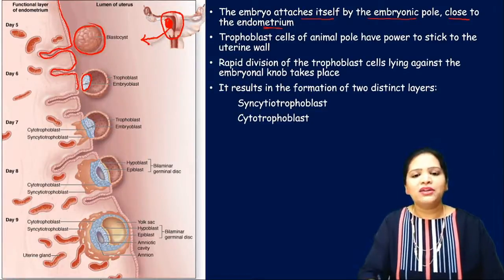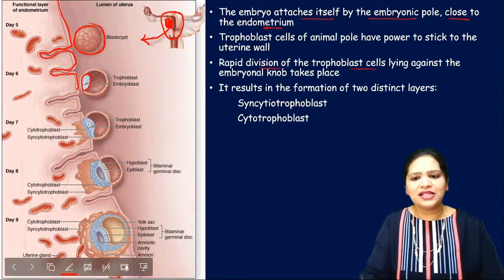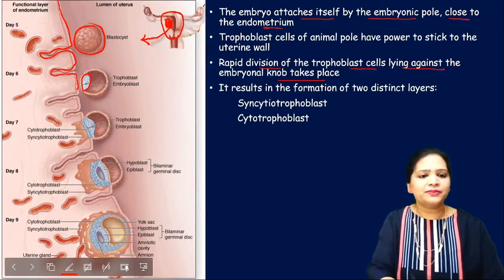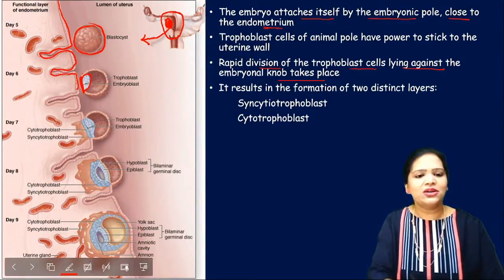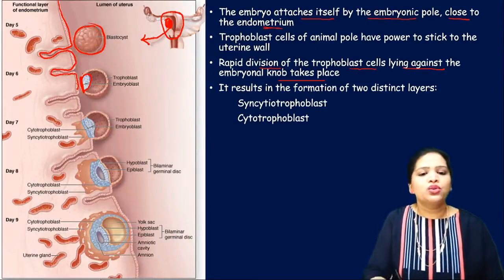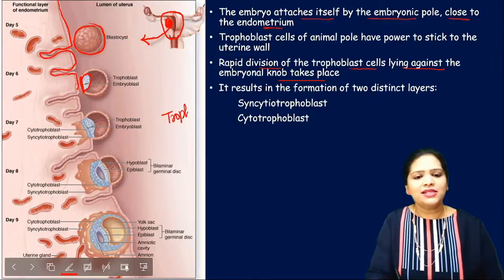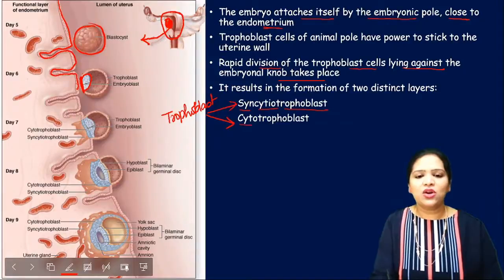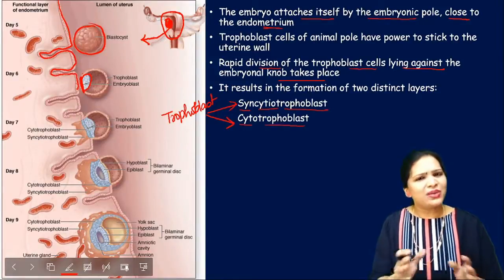Now, rapid division of the trophoblast cells lying against the embryonic knob takes place. So what happens here? The trophoblast cells divide very rapidly and become two groups of cells. One group is called syncytiotrophoblast and another is called cytotrophoblast. It's very simple.